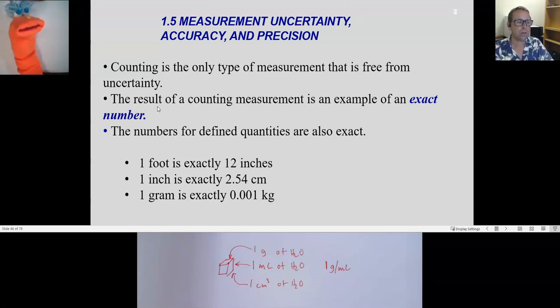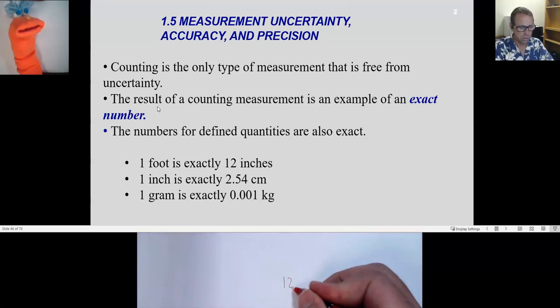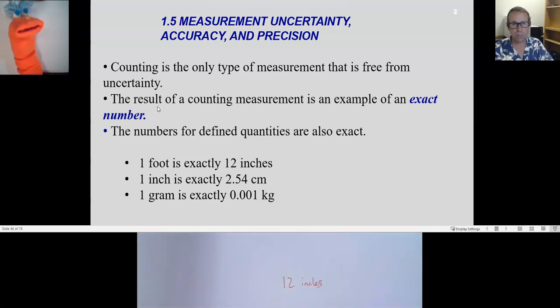When I say there's 12 inches in a foot, I'm not saying it's either 11 or 13. Because this is an exact number, there's exactly 12 inches in a foot. So sometimes numbers that are expressed like this are definitions and they're exact numbers.